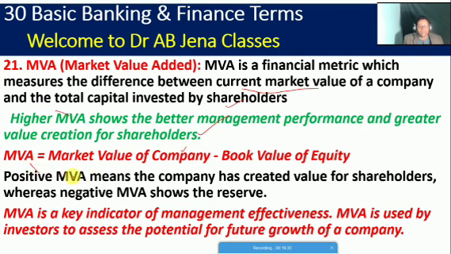Friends, a positive MVA means the company has created value for the shareholders, whereas a negative MVA shows the reverse. I mean here the value of the shareholders will be less. So MVA is a key indicator of management effectiveness. MVA is used by investors to assess the potential for future growth of a company. Accordingly, the investor will be interested to invest in a particular company by taking into consideration this MVA.